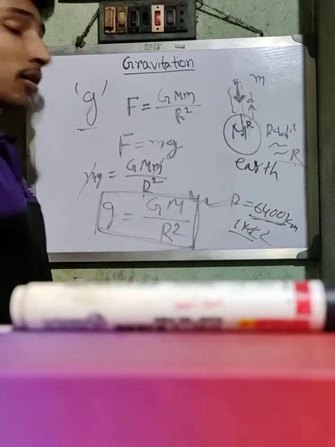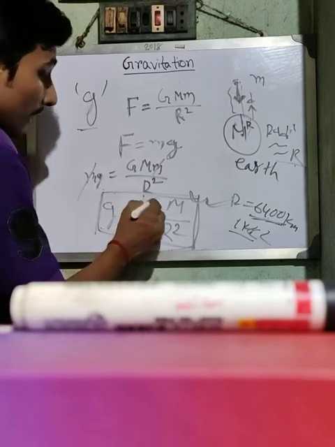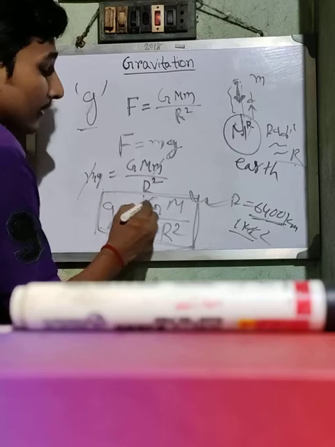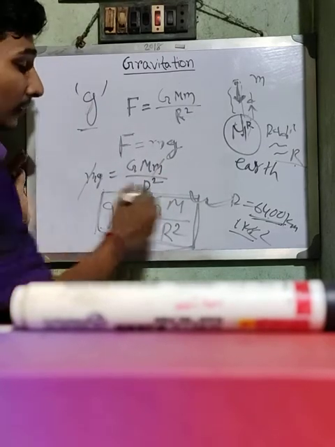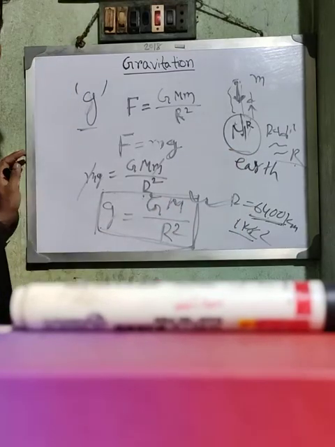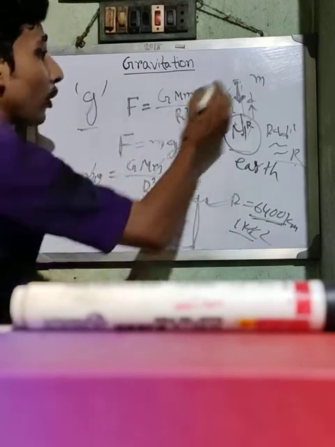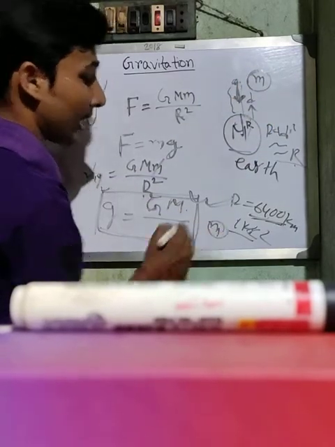Here you see this expression consists of capital G, the gravitational constant, M, the mass of the earth, and r, the radius of the earth. It does not depend on the mass of the object.